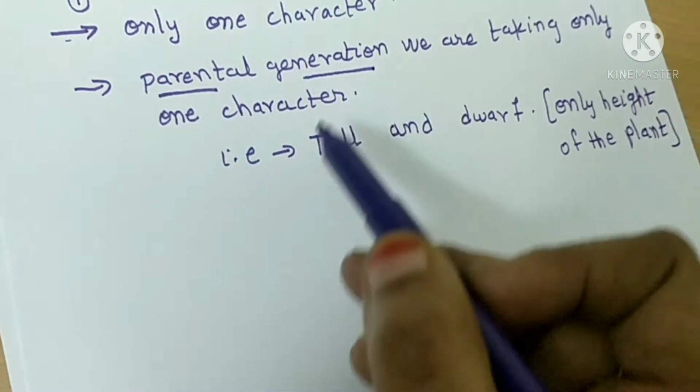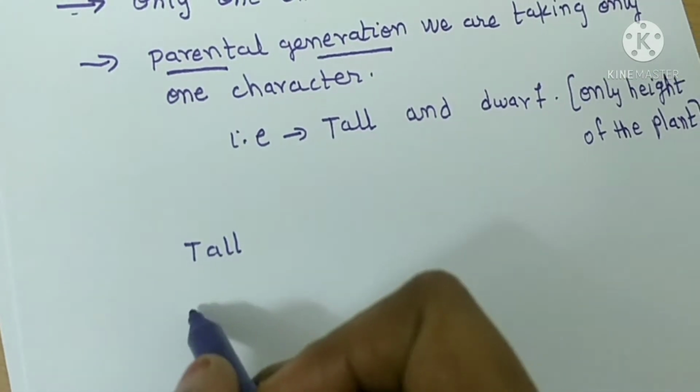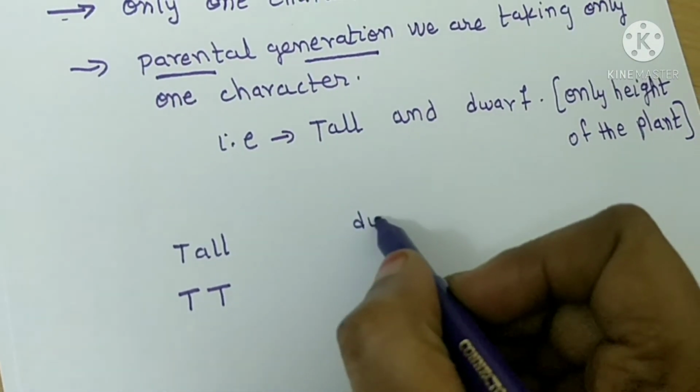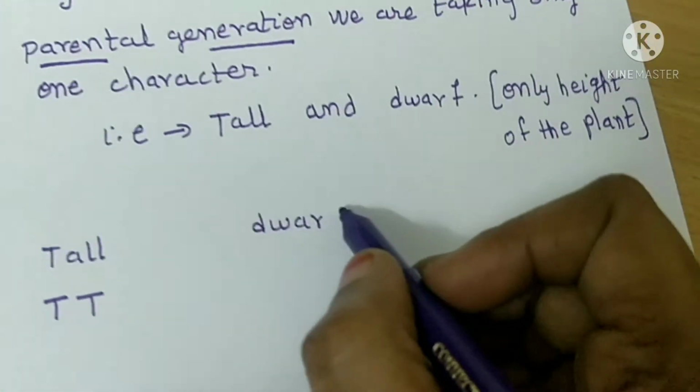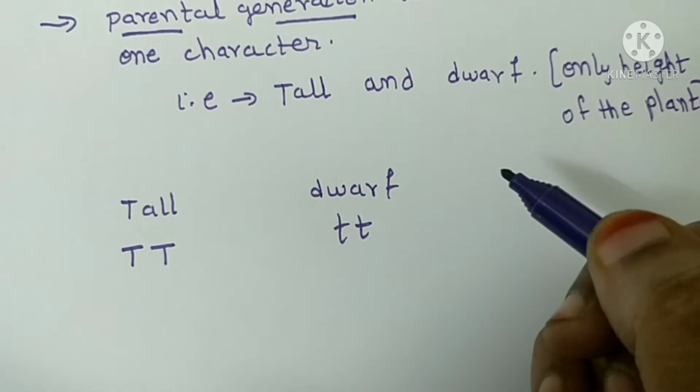Parental generation: tall is denoted as TT. Dwarf is denoted as small t.